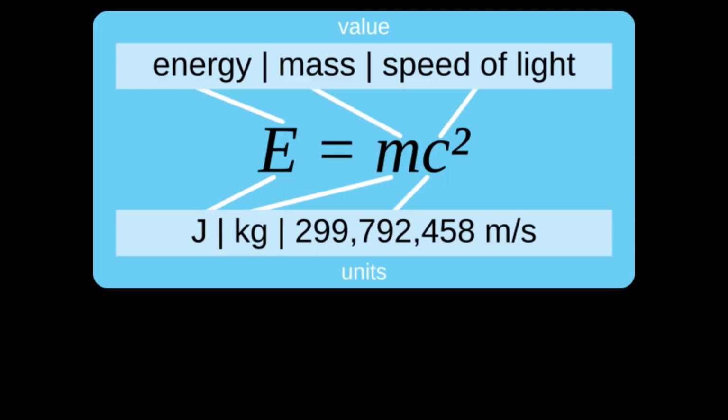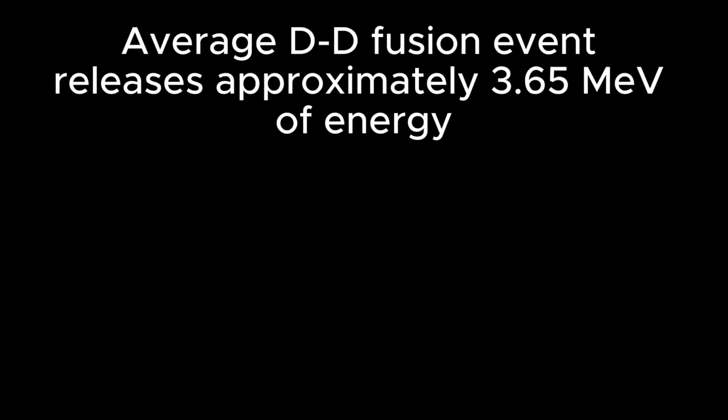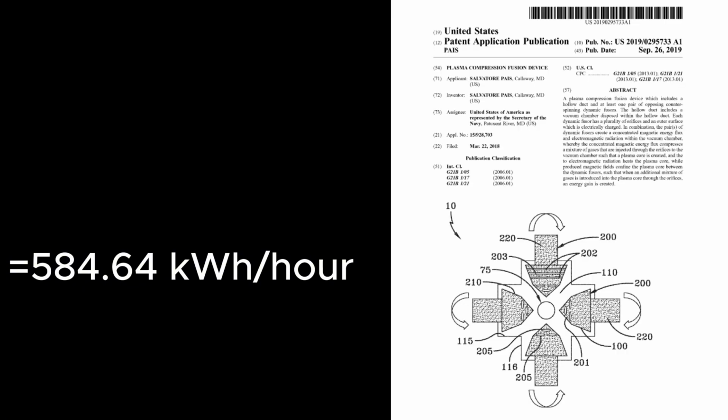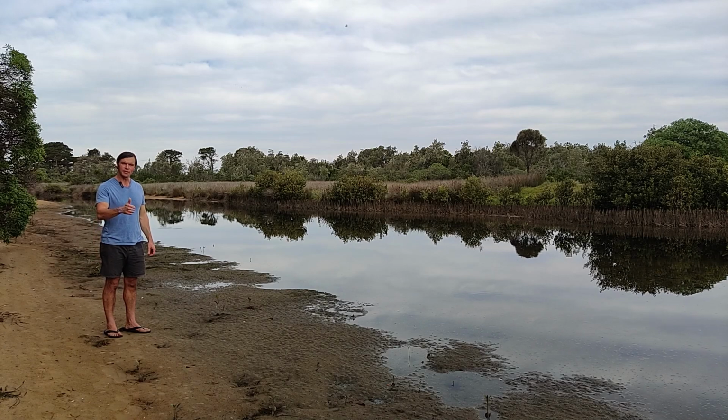And tying this back to our E equals MC² equation, this energy is coming from a change in mass. The average deuterium-deuterium fusion event releases approximately 3.6 megaelectron volts, and if we achieve 10 to the power of 20 reactions per second, this machine could potentially make about 600 kilowatt hours per hour. So thank you, Salvatore, for sharing what you can and sharing these patents with us.